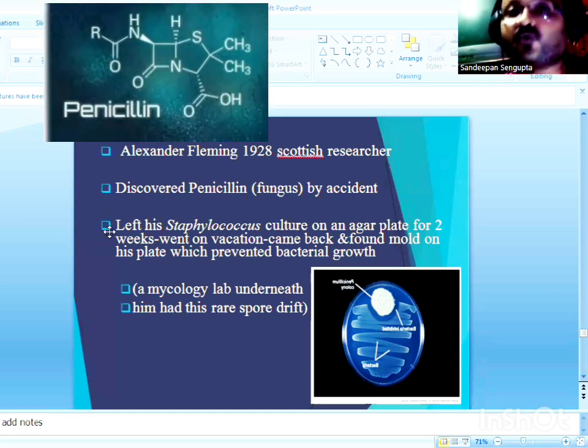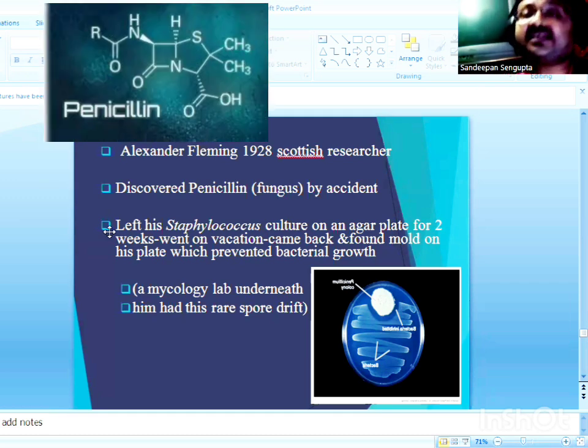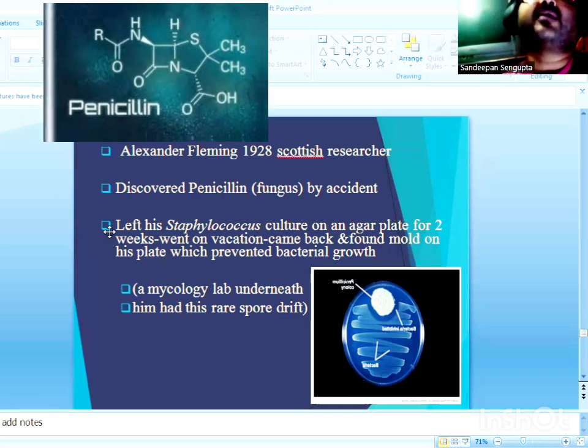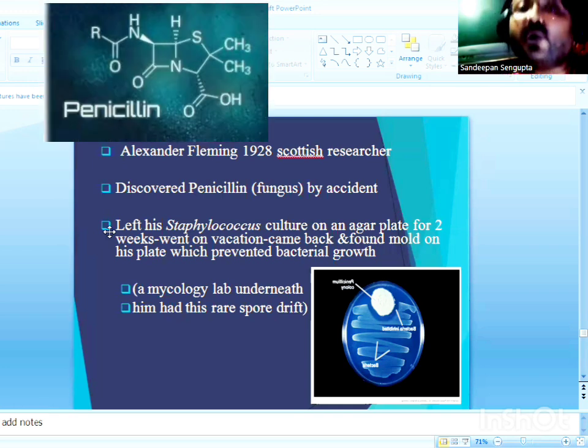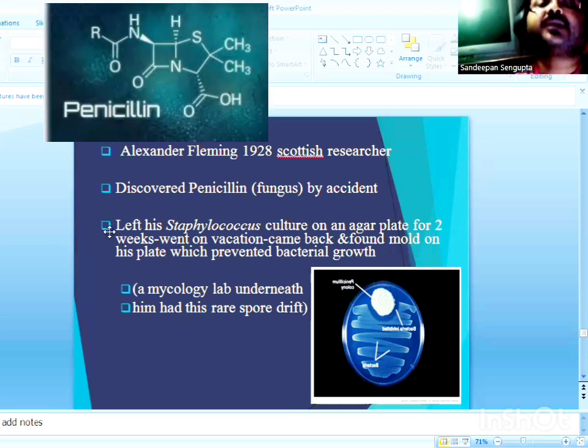Penicillin belongs to a group of antibiotics called beta-lactam antibiotics, which have beta-lactam rings as a part of their structure. The advent of penicillin marked the beginning of the era of modern or molecular microbiology, and with it the use of antibiotics came into practice for treating diseases.